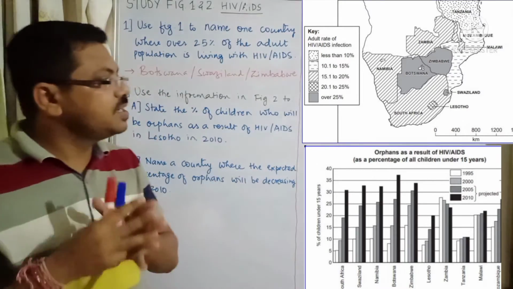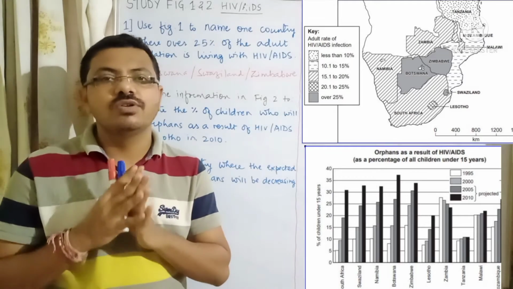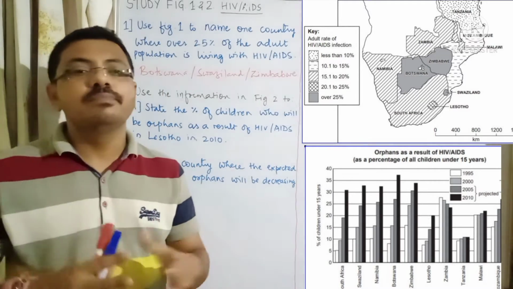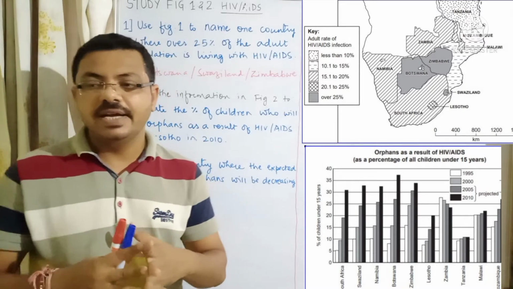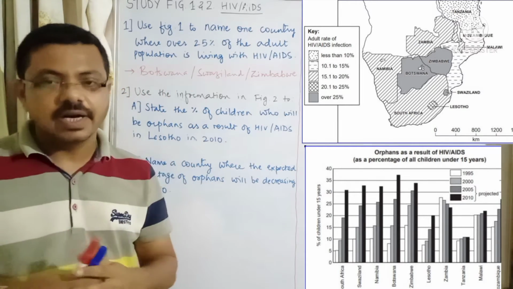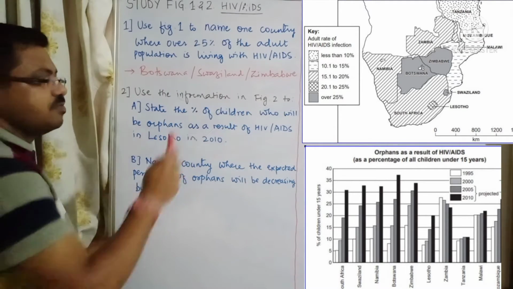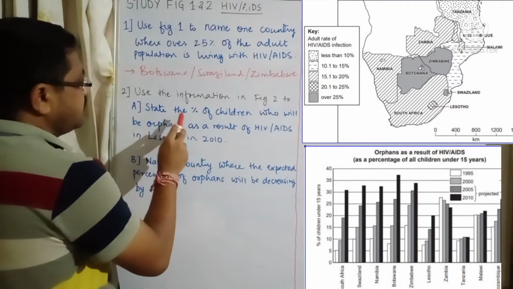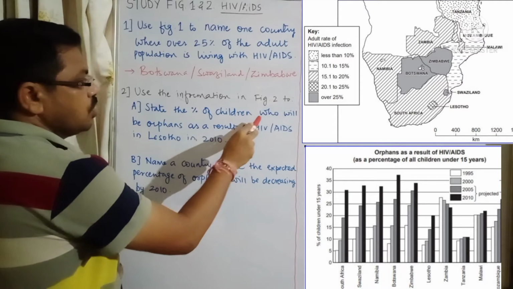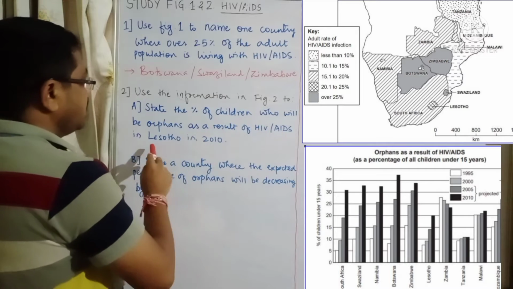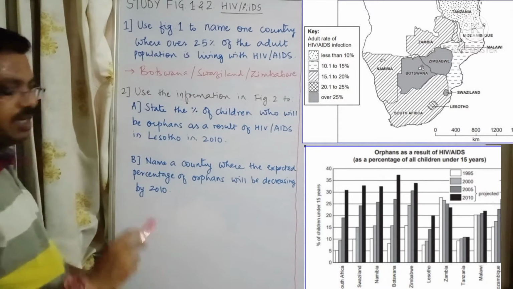First of all, look at figure number 2. Figure number 2 is about orphans as a result of HIV AIDS, and there is a comparison between years 1995 to 2010, okay, that is given in the key. Now read the question which is based on figure 2. Question says: state the percentage of children who will be orphans as a result of HIV AIDS in Lesotho in 2010.